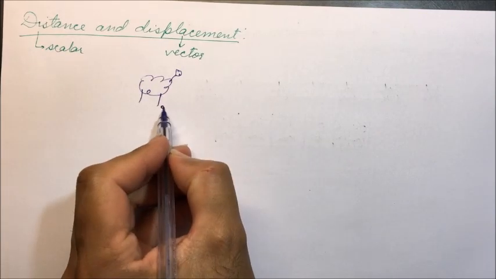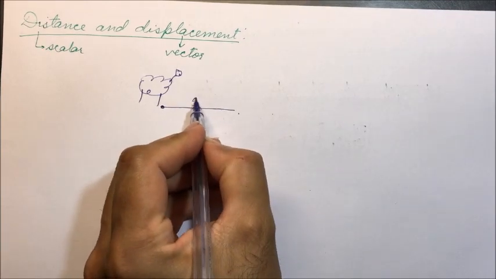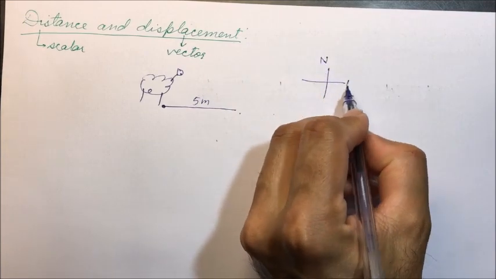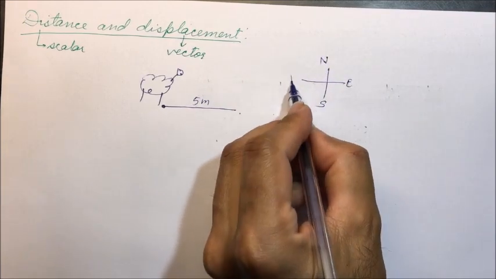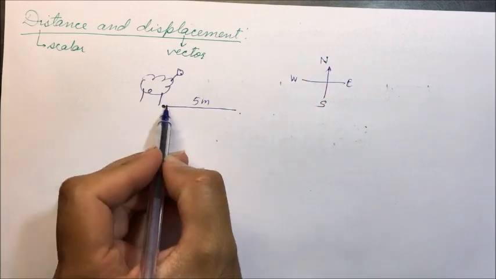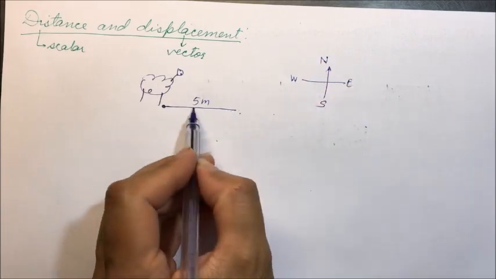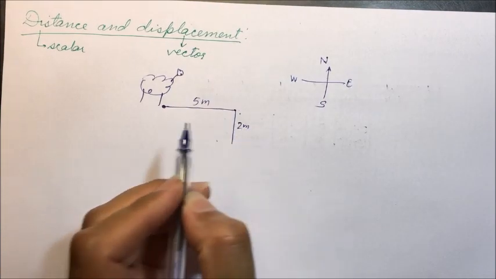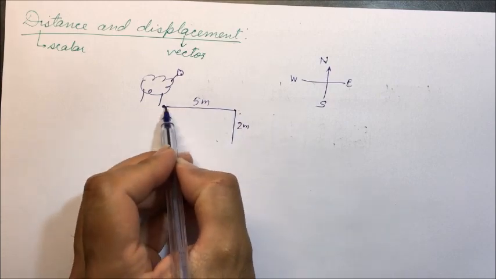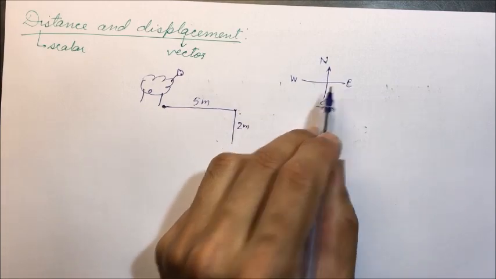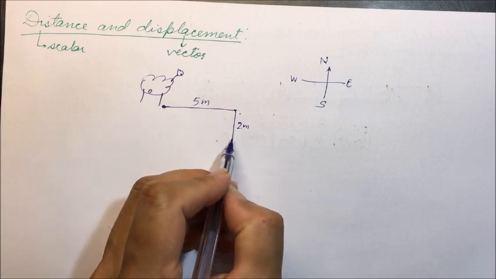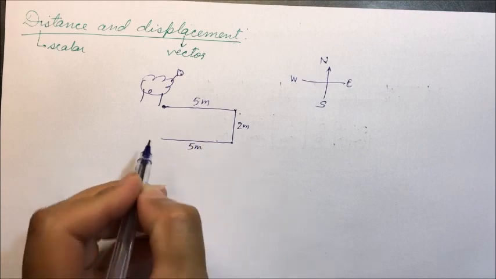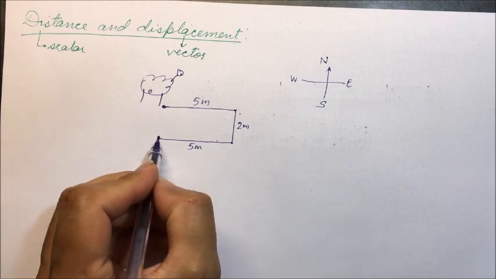So first it moves in this direction 5 meters. So this is north, east, south, west. So first it has moved due east 5 meters. Then it moved towards south 2 meters. So it covered a path of 5 meters due east, then 2 meters due south. Then it moved 5 meters due west. And this is the final position of the sheep.